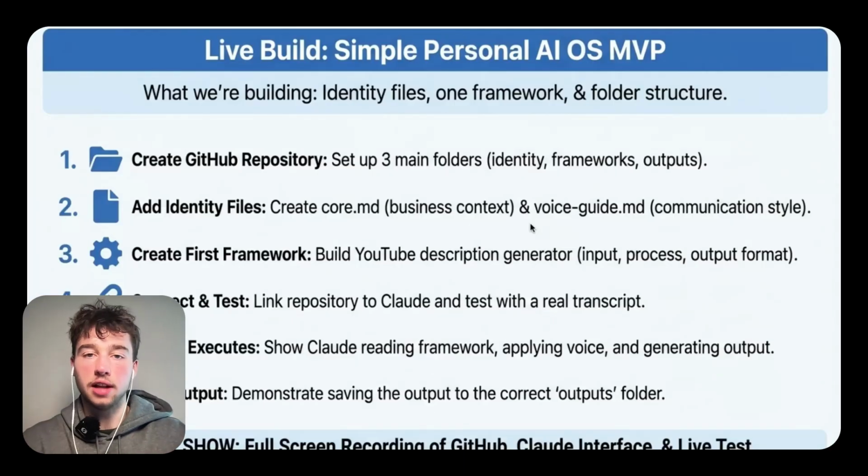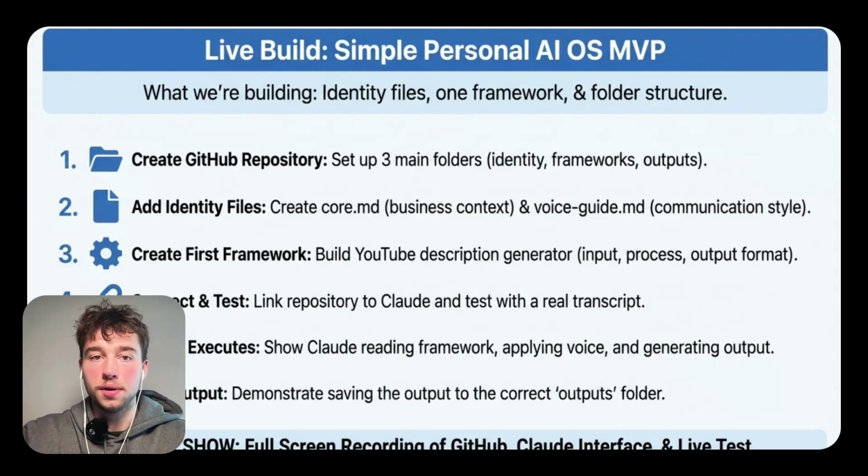So now I'm gonna get into the live build and kind of show you how I would do this on the back end if I had to start from scratch. So step 1 is you're gonna wanna go into GitHub and create a new repository. So for this example, I'm just gonna re-look up GitHub. You're gonna make an account and then you're just gonna click new repository. You're gonna name it whatever you want. I like to name it my name and then the OS.